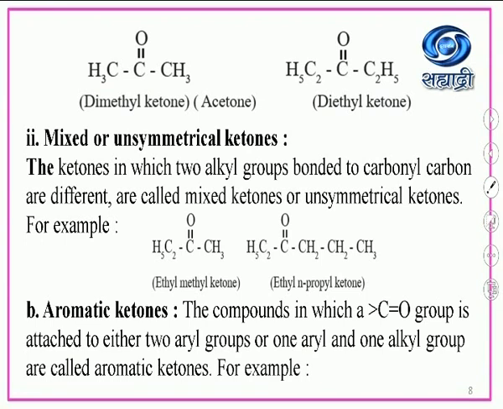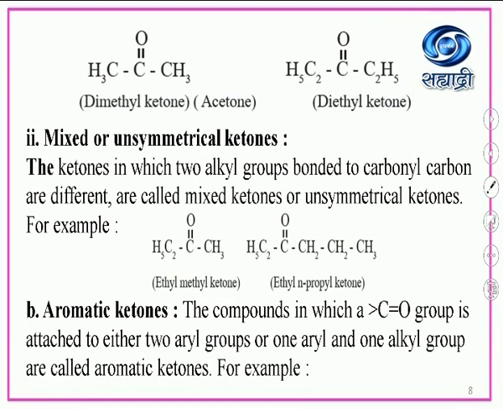Another example, ethyl n-propyl ketone. You will observe that this is C2H5, the ethyl group, and this is the propyl group, that is n-propyl. Why is it called n-propyl? Because it is in a straight chain. So ethyl n-propyl ketone is an example of mixed ketone or unsymmetrical ketone. Why? Because both alkyl groups are different. They are not similar. Therefore it is called a mixed or unsymmetrical ketone.